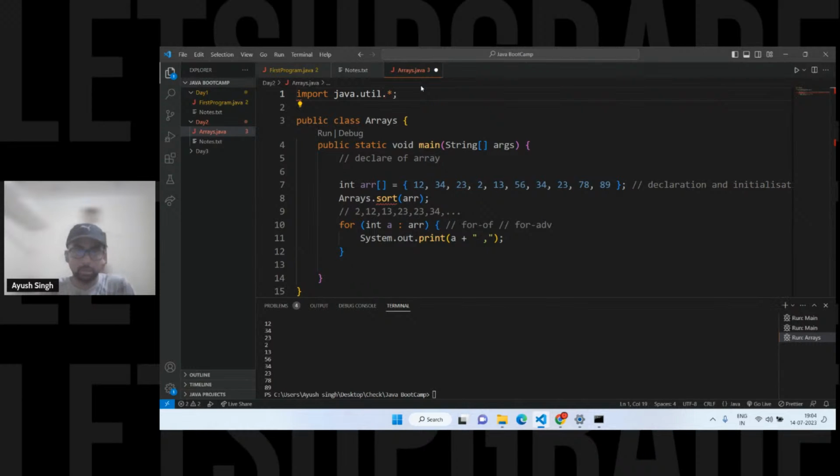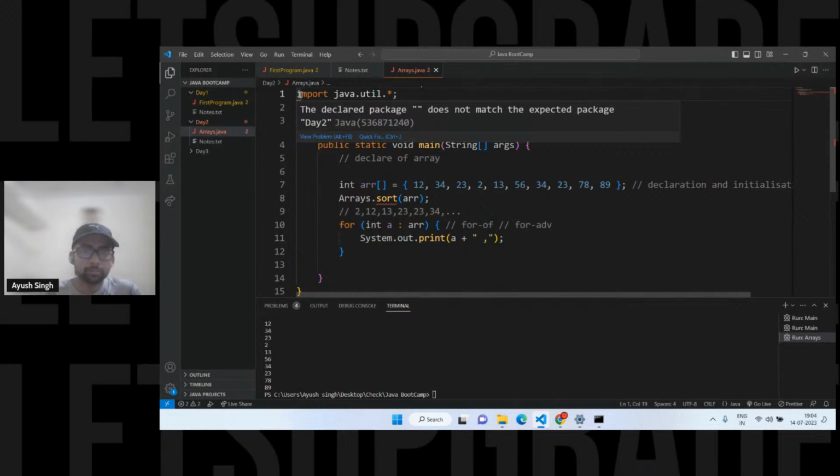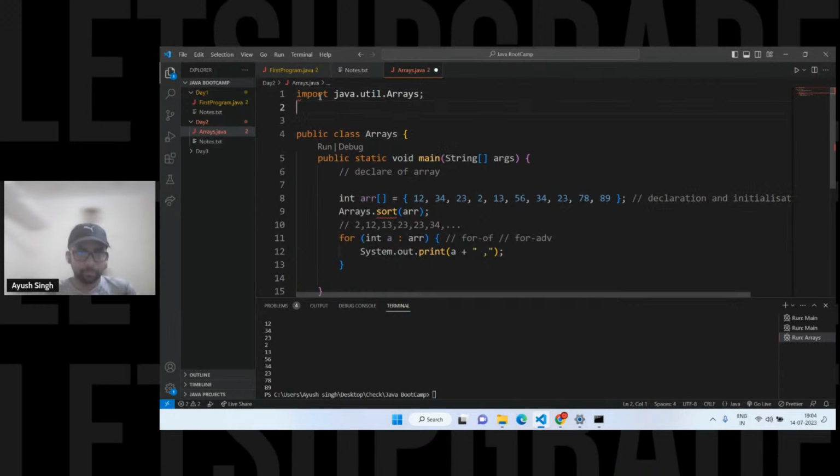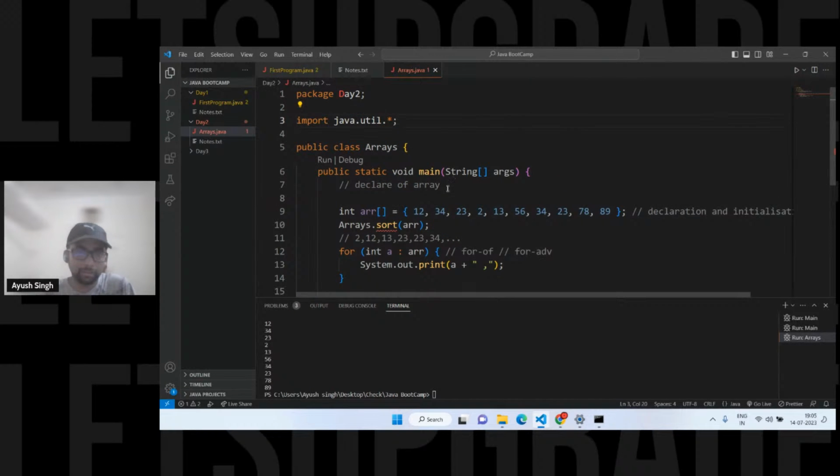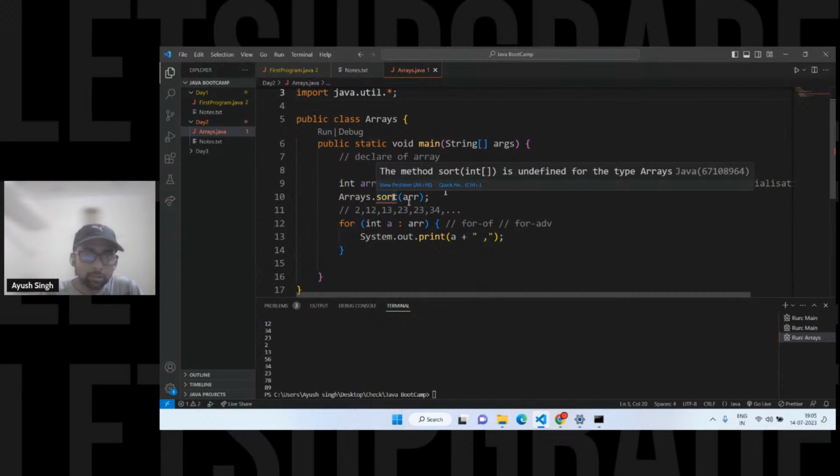Let it be with the star. We don't want conflicts. I don't know what is with the conflict, but there is a util, right? Let it be star only. The star will still include this sort as well.